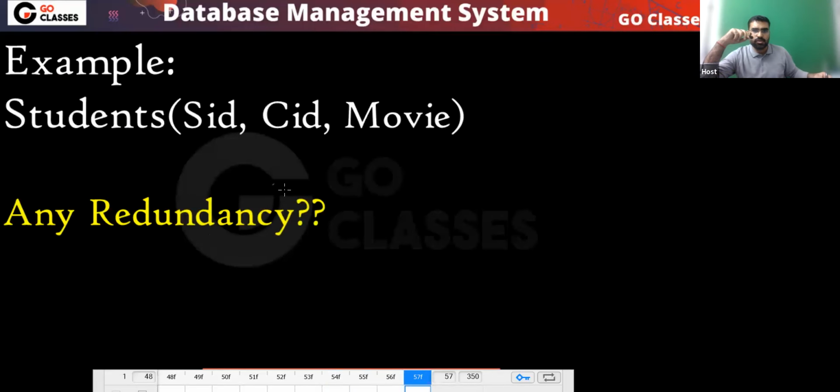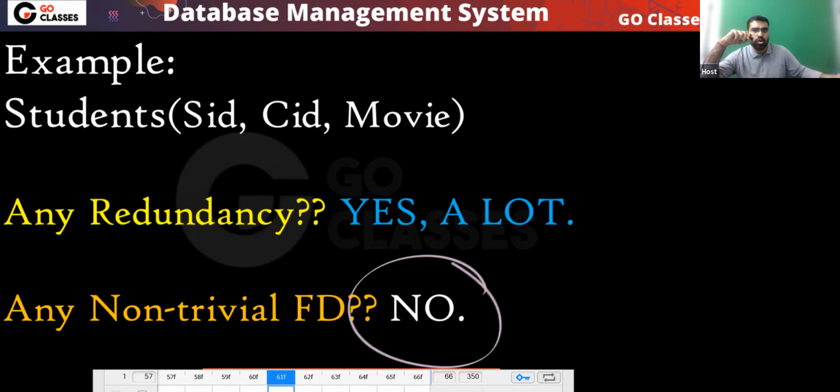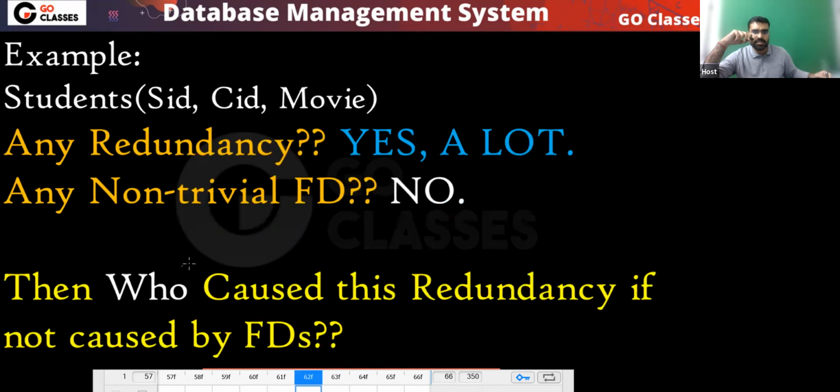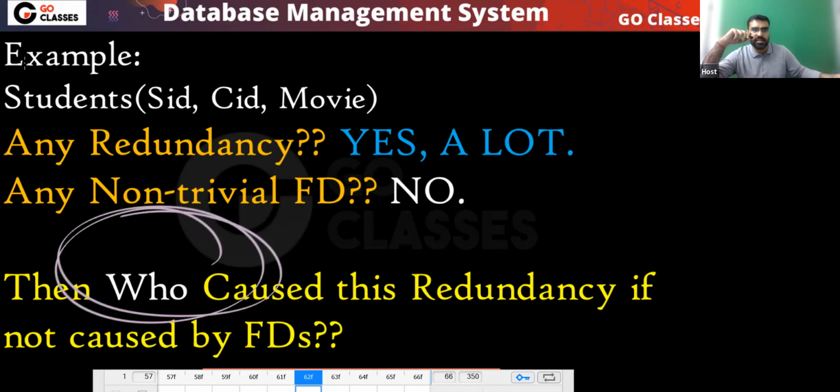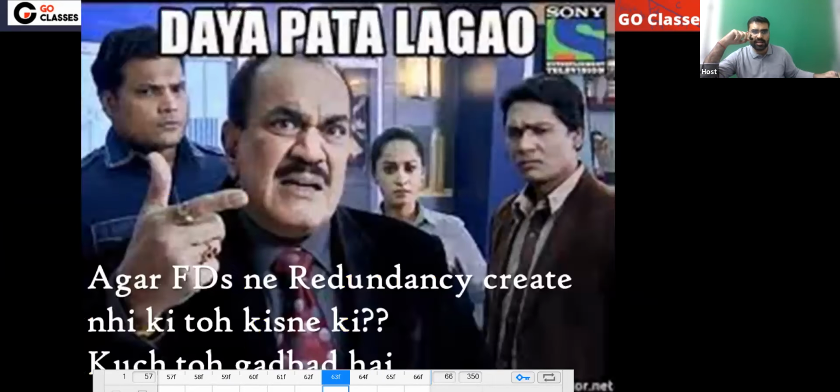So is this clear? Is there any redundancy? The answer is yes, a lot of redundancy you have. So who created this? Do you have any non-trivial FD? There is no non-trivial FD. So who was causing this redundancy? FD did not create it. FD is not creating redundancy. So who is creating this redundancy? Yes or no? That is what we need to see.